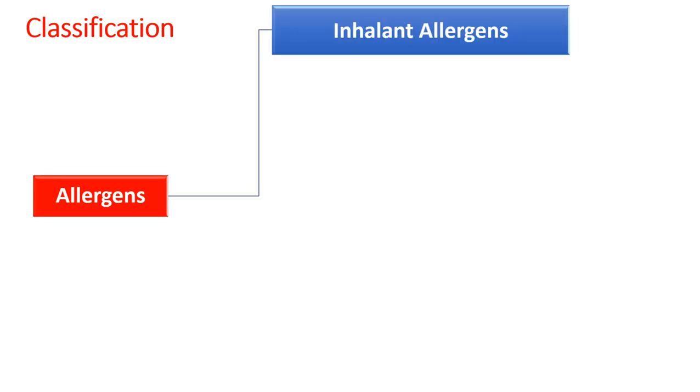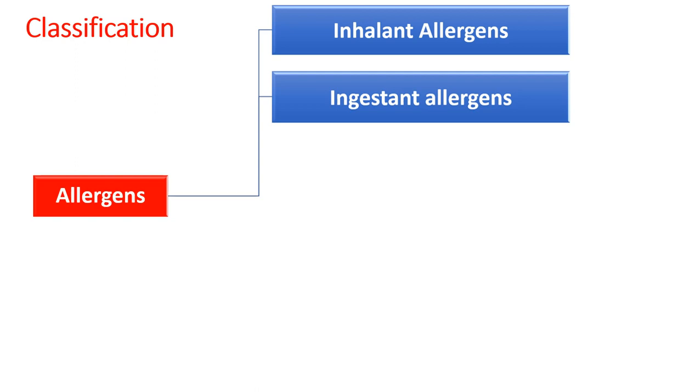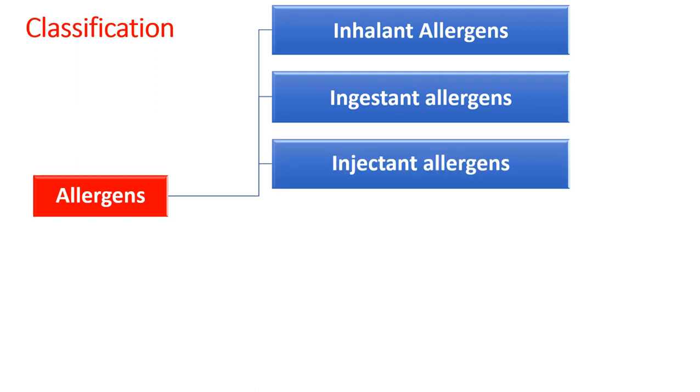Now we will briefly go through the classification. Allergens are classified on the basis of their route of entry into the body. First type is inhalant allergens, wherein the allergens enter through nose or mouth. Ingestant allergens, generally the food allergens.